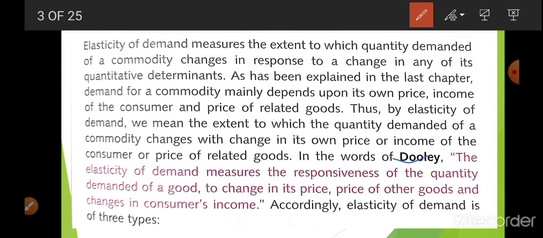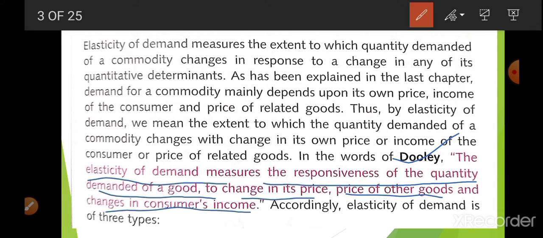Now, in the words of Dooley, the elasticity of demand measures the responsiveness of the quantity demanded of a good to change in its price, price of other goods, and change in income of the consumer. On the basis of this, elasticity of demand is of three types.